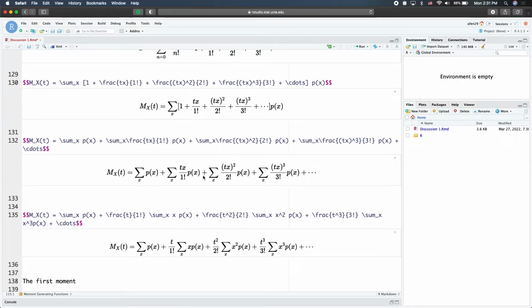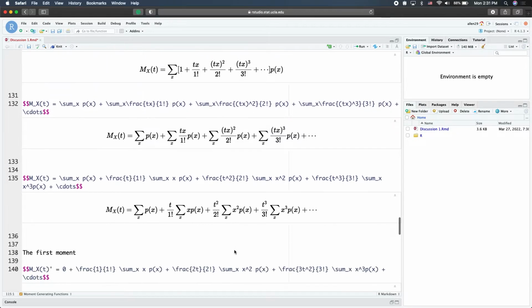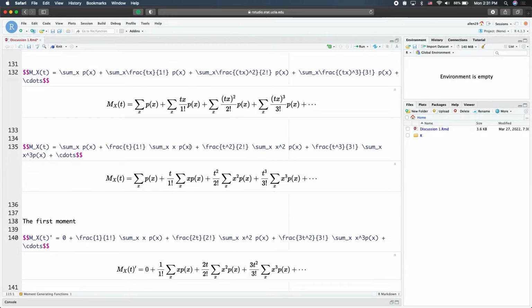And then t has nothing to do with this summation, so we can bring it outside as a constant term. Same implementation for the rest of the remaining terms. So now we have a moment generating function without explicitly specifying what distribution we are currently talking about. So we just use p of x to refer to any PMF for now.